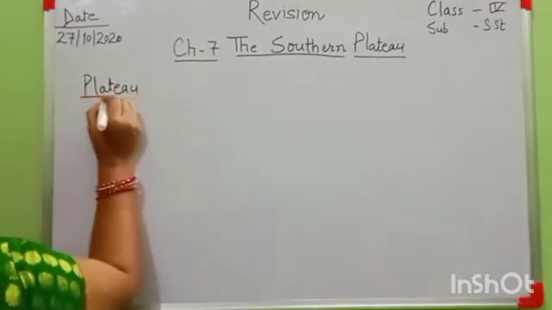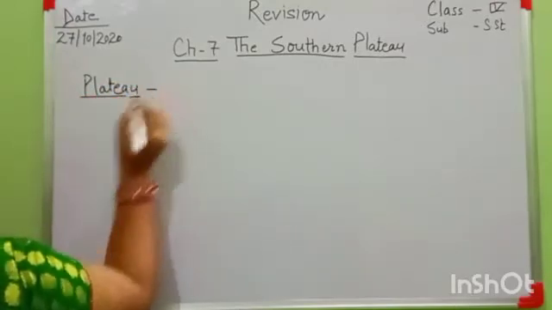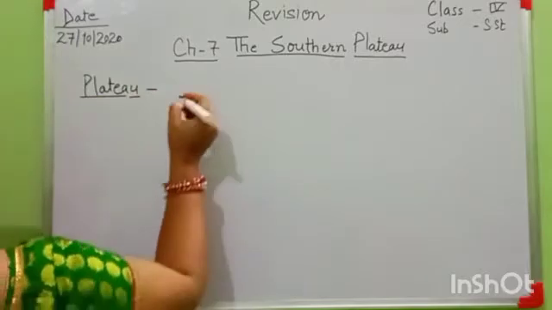Plateau. What is the meaning of this word? It is a tableland.